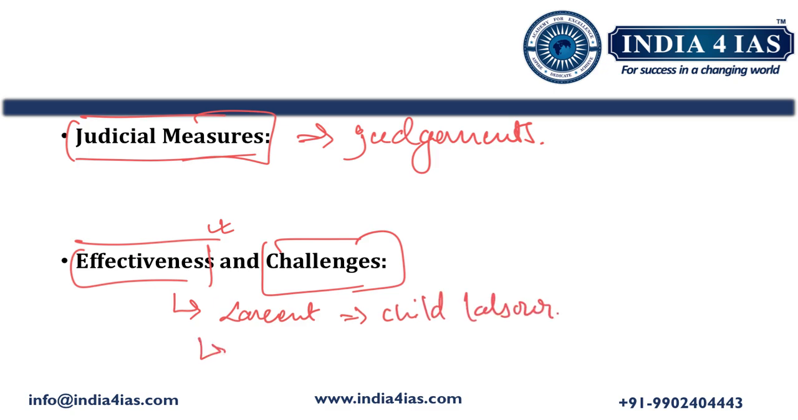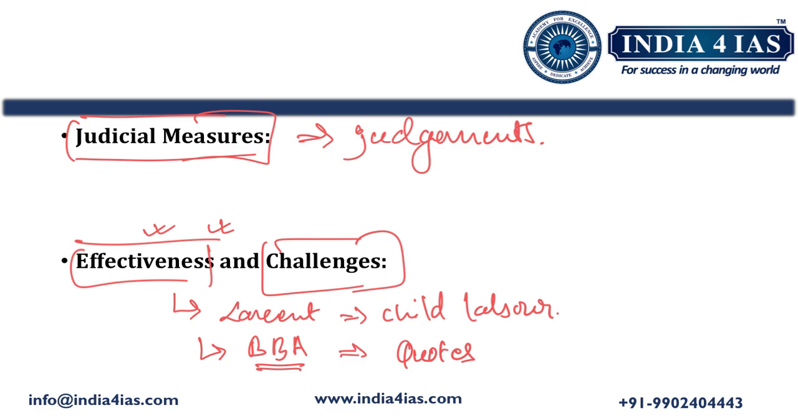Then Bachpan Bachao Andolan. This Andolan is being run by Nobel laureate Kailash Satyarthi. He is the main advocate for child rights and he is working against child labor. So this Bachpan Bachao Andolan also comes up with child labor statistics that we can quote here to emphasize the effectiveness of the various constitutional, legislative and judicial measures.